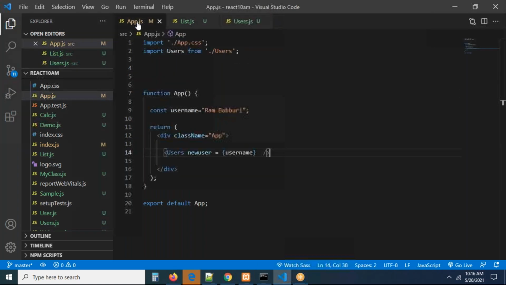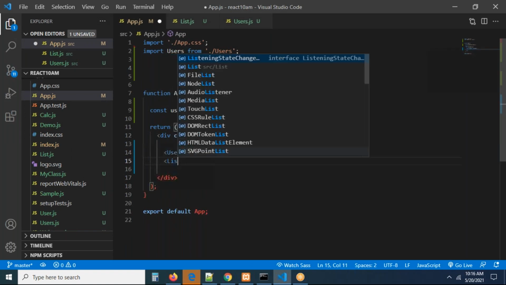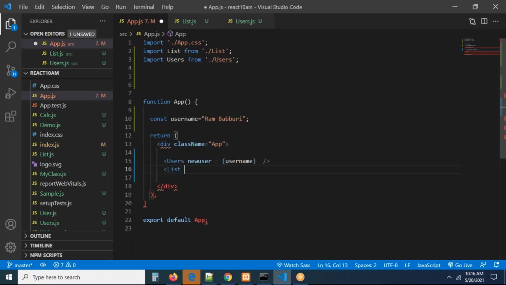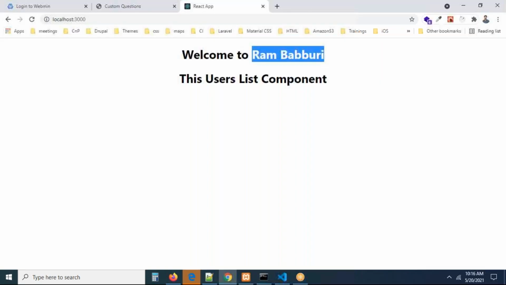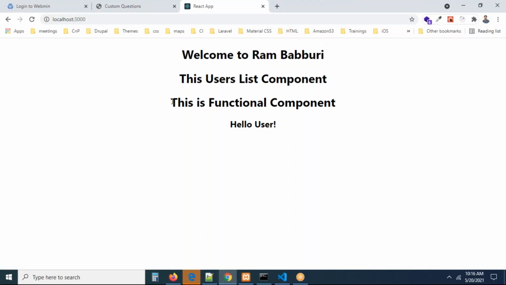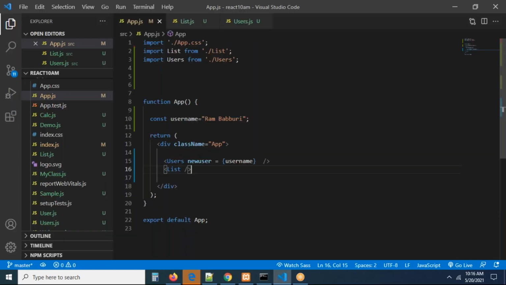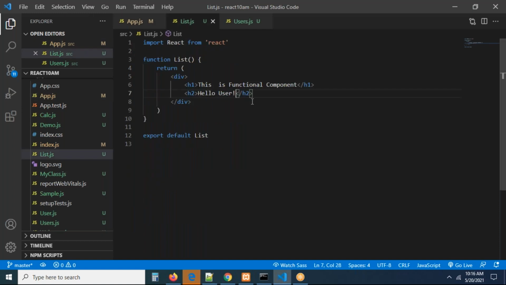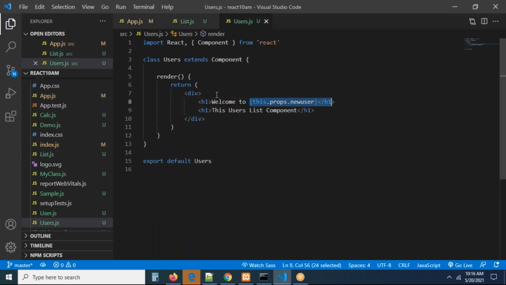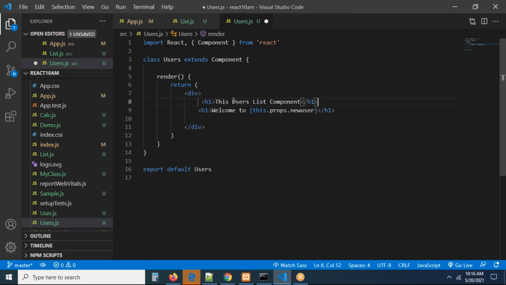Right, exactly. Now you can go there, and here you have to load that list component also. Yes, list component is also loaded, and you can go and check this list component. This is exactly the functional component. Understand? Above is the class component, right? Or else you can write one thing for the differentiation purpose. This is class component. Simply I'm writing something like this for better understanding.